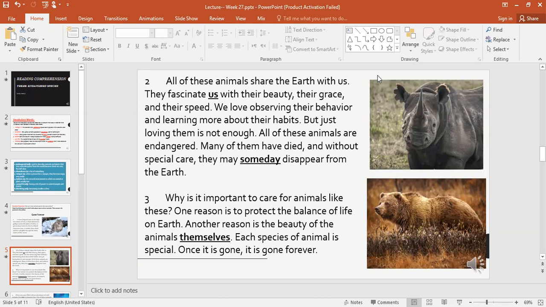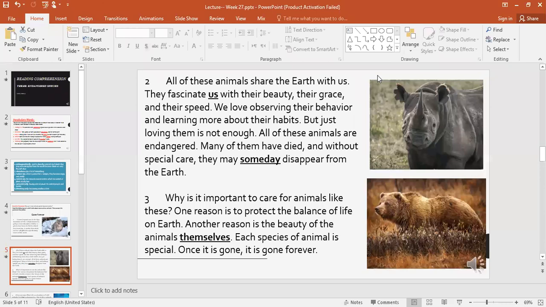We should show them. If you love a person, you should show this person how you love him. In what way? Is it just by telling him I love you? No, you have to do something to show this person that you really love him. So this is what you should do with these animals. Just loving them is not enough. All of these animals are endangered.